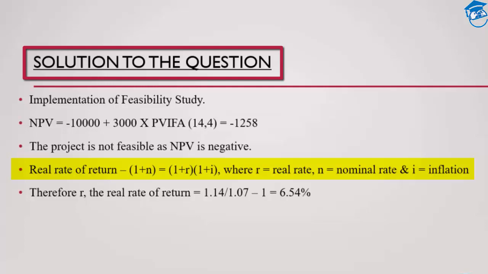But once the inflation gets attracted and we need to compensate against that as well, I need to ensure that I'm getting that much amount wherein I can compensate against the inflation index as well. So I'm charging people 14%, though my real rate of return is merely 6.54%. So I'm charging the nominal one, that is 14% over here. This was entirely the concept of real rate of return.